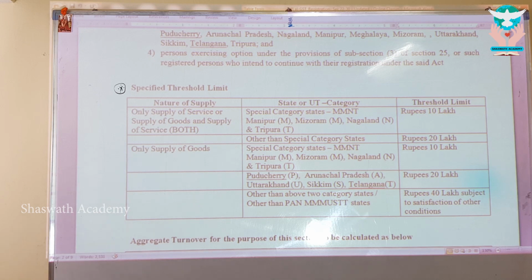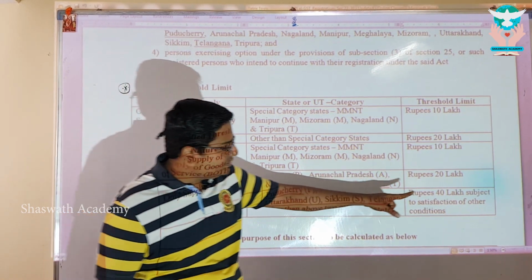And you know what all the other conditions I have to satisfy are? I must not register under section 24. I must not take registration under section 25(3), which is voluntary registration. I should not be dealing in IPD goods. I must not be in special category states. These are the other conditions I should satisfy. In addition to the principal condition, I must be into exclusive supply of goods. So five collective conditions: exclusive supply of goods, no section 24 registration, no 25(3) registration, no IPD dealing, not a trader, no presence in special category states. When all these five conditions put together are satisfied, I am entitled to the 40 lakh limit.